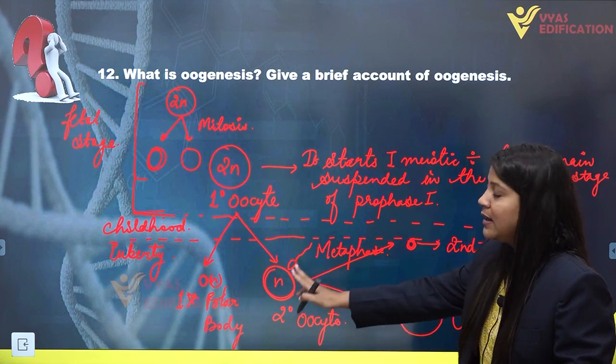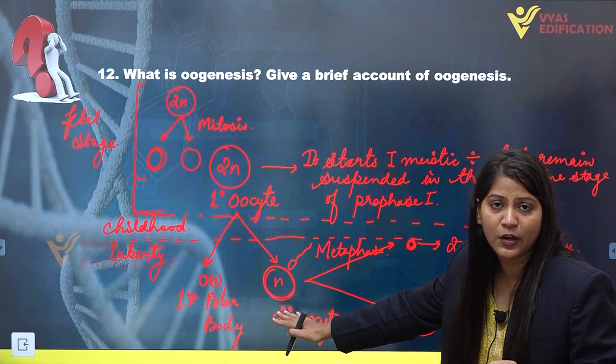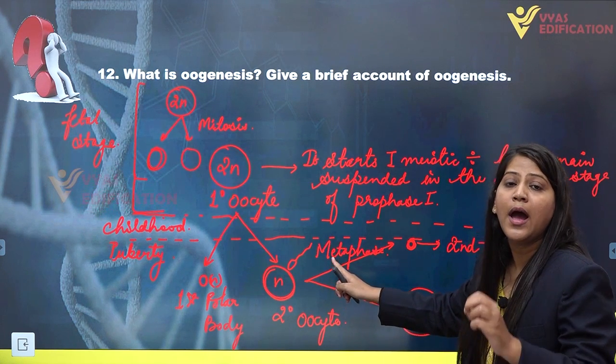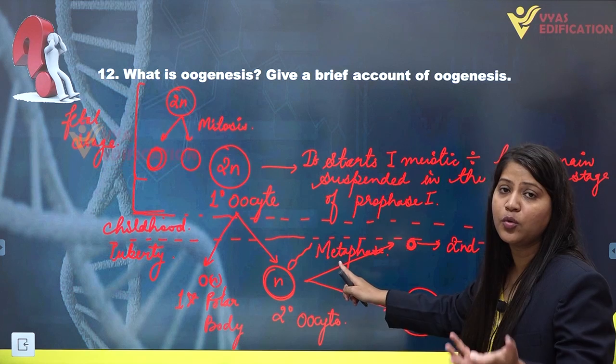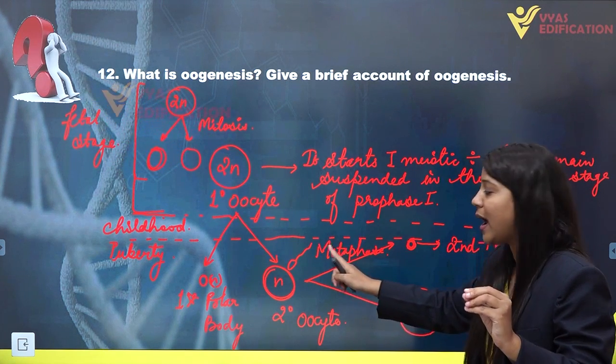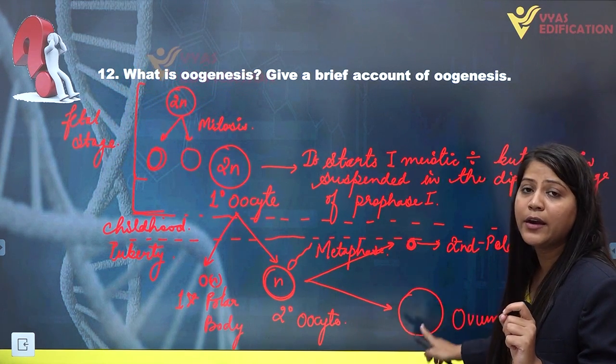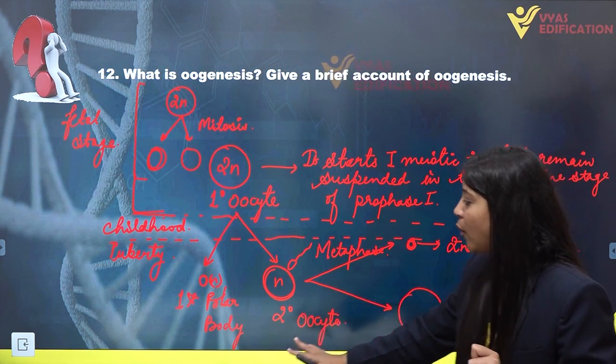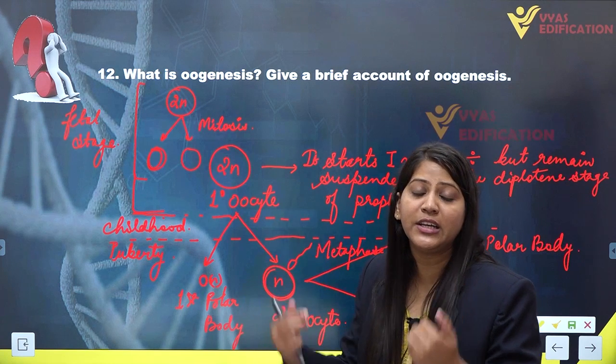If the sperm cell meets the secondary oocyte, this secondary oocyte will complete metaphase 2 and go into anaphase 2, completing the meiotic 2 division and converting into an ovum and a second polar body. The second polar body and the first polar body actually degenerate.